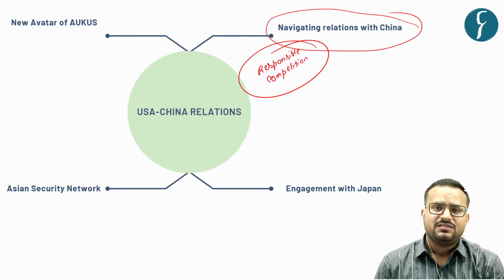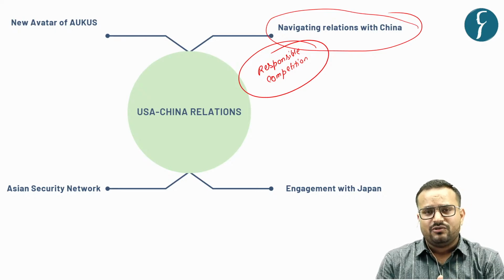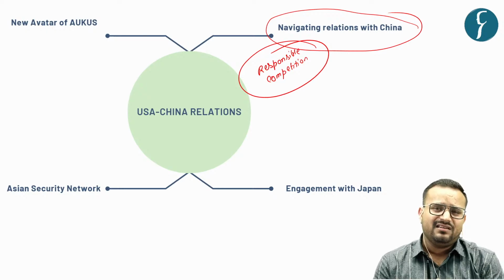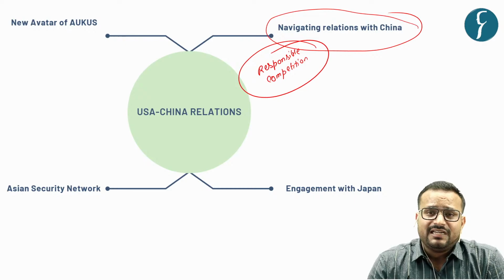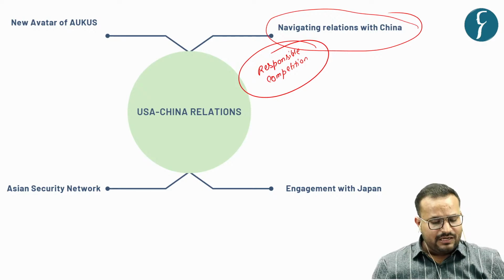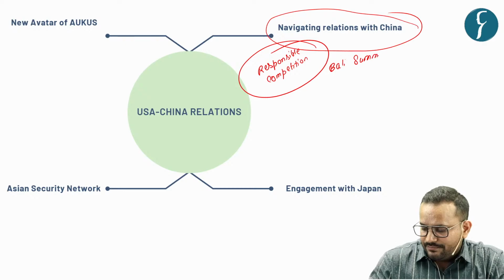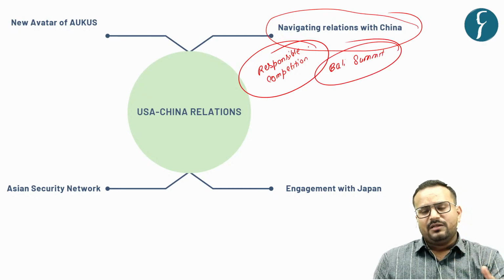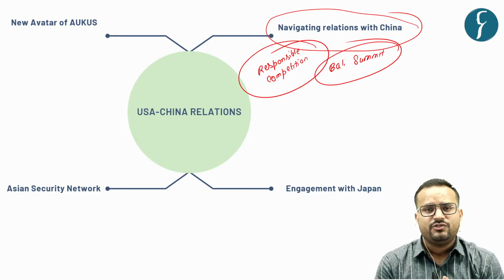And on account of this, USA in some sectors is trying to pacify China, or do away with the tensions that have been persisting, and in some sectors it has been openly confronting. For example, in the Bali summit of G20, the summit before India, there was a meeting between Joe Biden and his Chinese counterpart Xi Jinping.